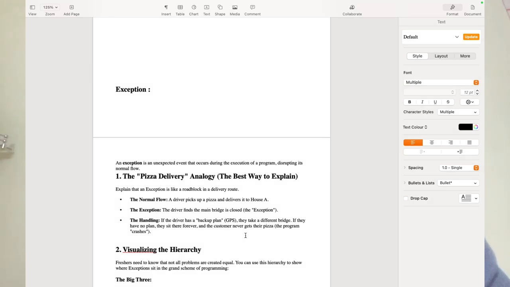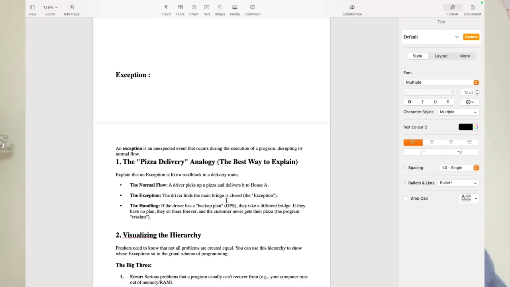Okay, general example. So an exception is an unexpected event that occurs during the execution of a program, right? For example, you have a pizza delivery analogy, the best way to explain. A normal flow: a driver picks the pizza and delivers it to a destination, right? What is the exception? The driver finds the main bridge is closed. Then can he deliver it to the destination? No, right? How can you handle it?